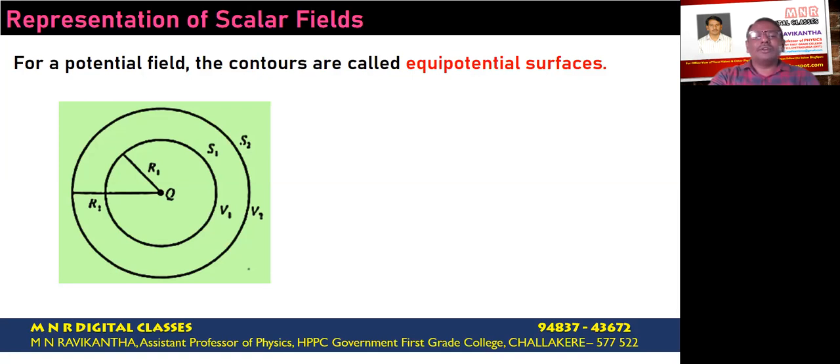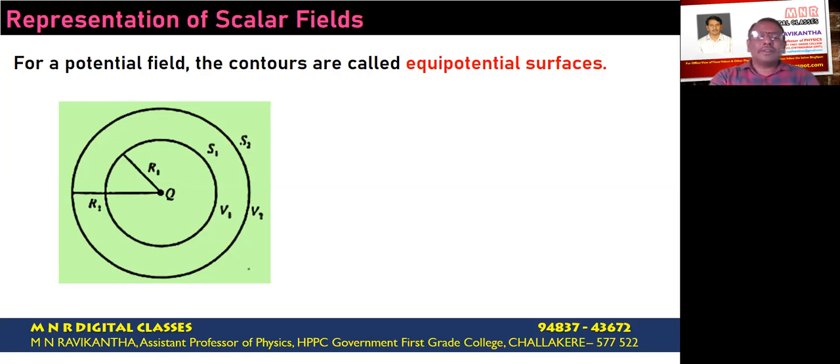potential, because we know that the electric potential due to a point charge varies inversely as the distance. V is equal to 1 divided by 4 pi epsilon naught times Q by R. If Q is constant, so if you consider all points having the same distance R1, then potential will remain the same. So if we join all such points, we get a circle.